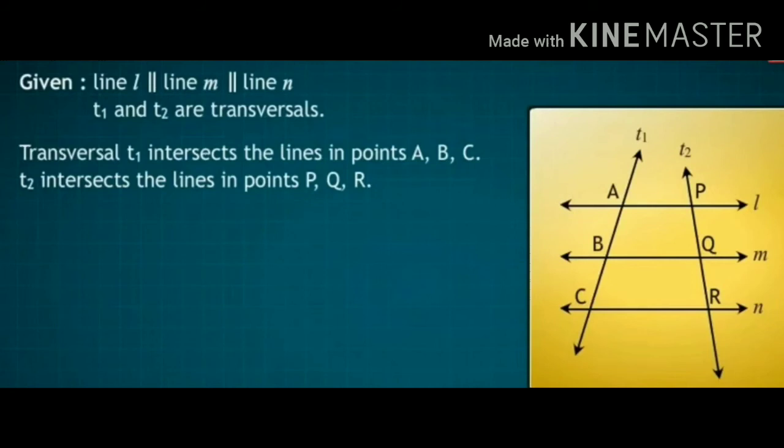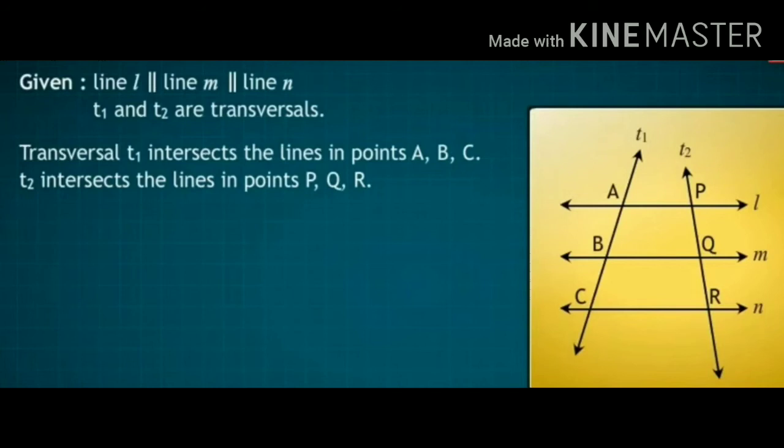To prove this theorem, the figure is on the screen and the given is line L is parallel to line M is parallel to line N. That means all the three lines L, M, N are parallel to each other, and T1 and T2 are the transversals.